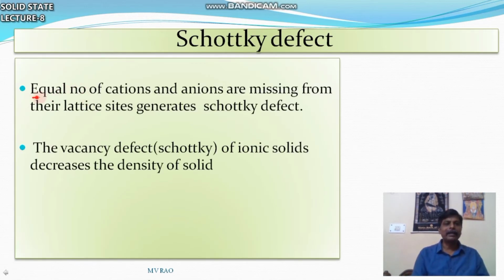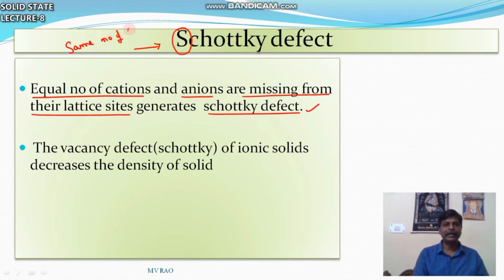An equal number of cations and anions missing from their lattice sites generates Schottky defect. Schottky defect S: the same number of cations and anions. You remember like this, S, same number of cations and anions are missing from their lattice points.